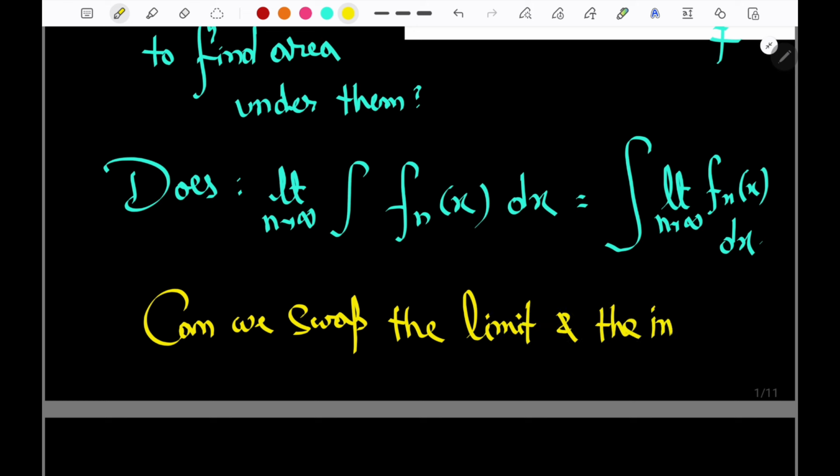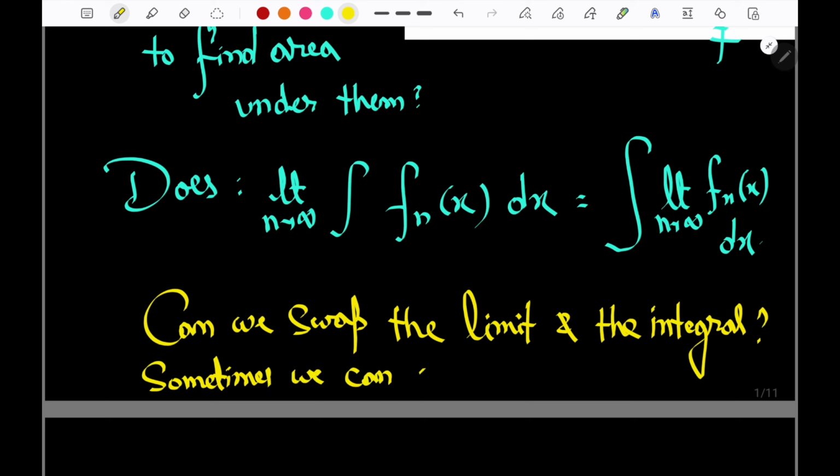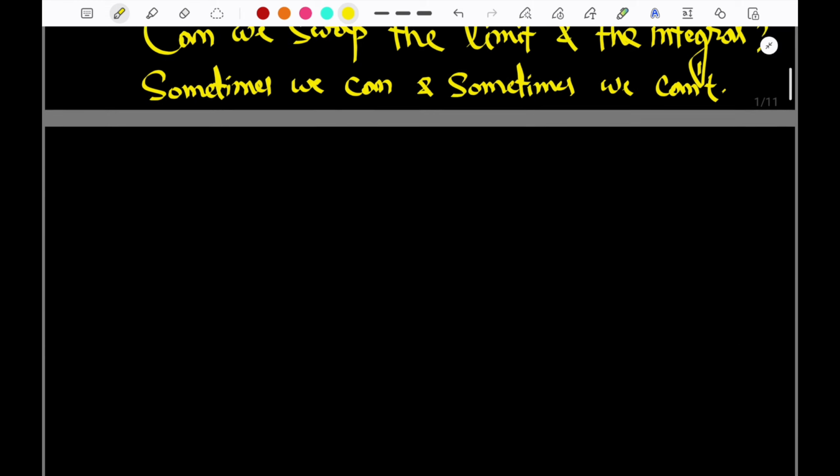So that's the question. And there are many questions of definite integration where we are required to swap the limit. But what is the condition? मतलब always or not? So here I can say sometimes we can and sometimes we can't. Sometimes we can't, that is the answer. Can we swap the limit? Yes. Can we swap the limit? No. But when? When does the case arise?